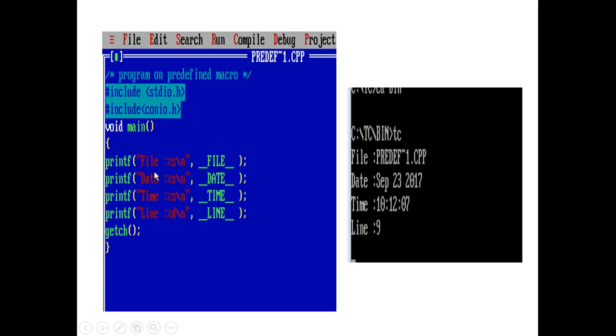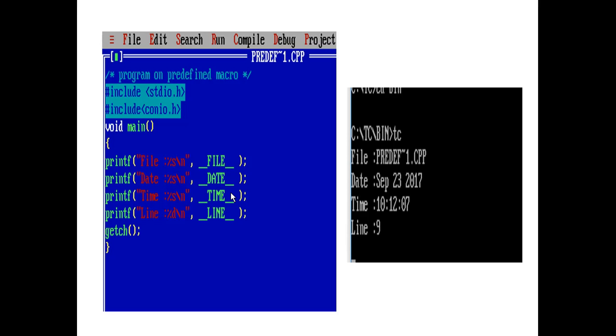What is the file? This file specifies the file name. Next one is the date. Here date specifies the present date, and time in the format of hour, minutes and seconds. Next one is the line. Here line specifies the line number, that means how many lines there are in your program. It gives line numbers to the program one by one, from the header files to the closing brackets, from the start of the program to the end.